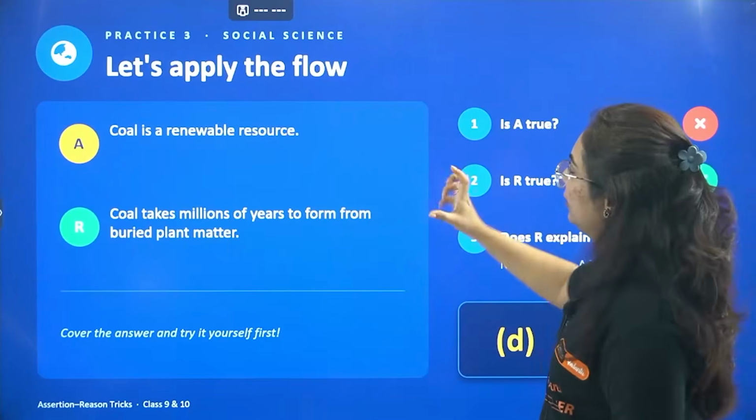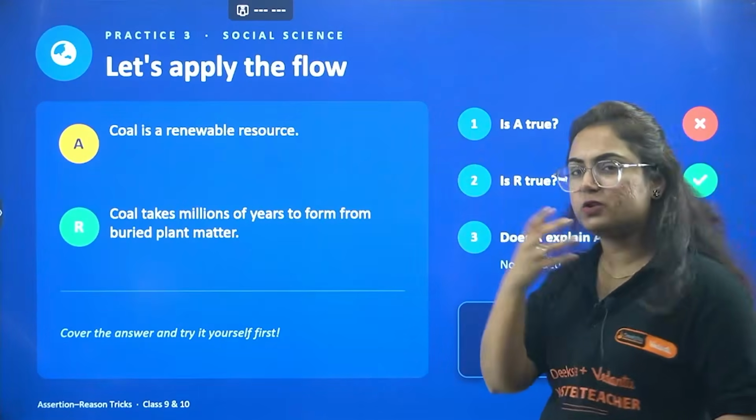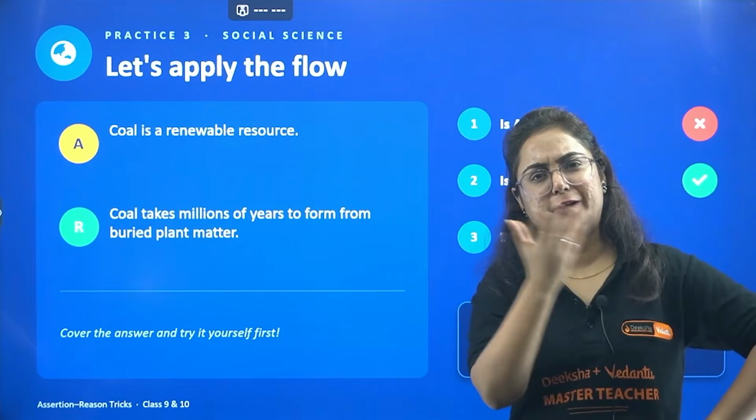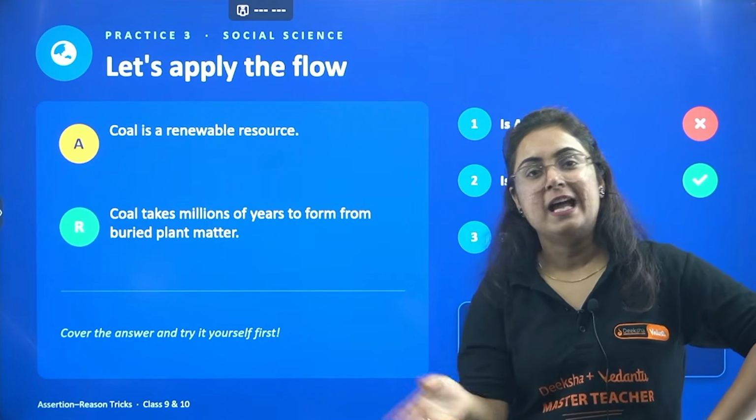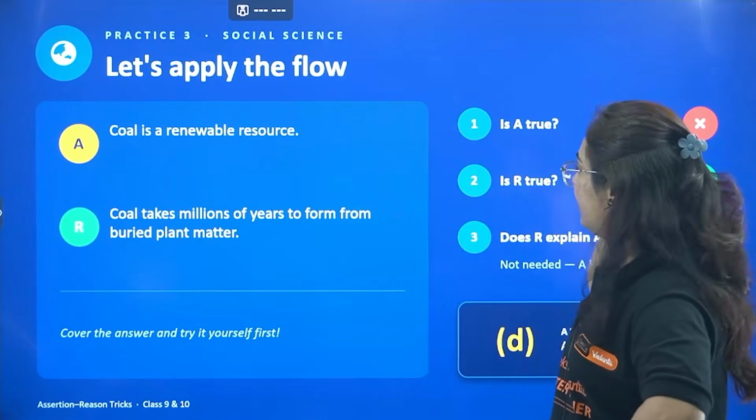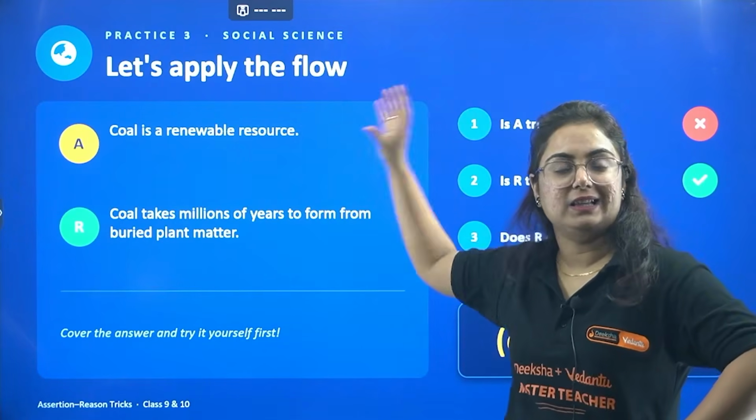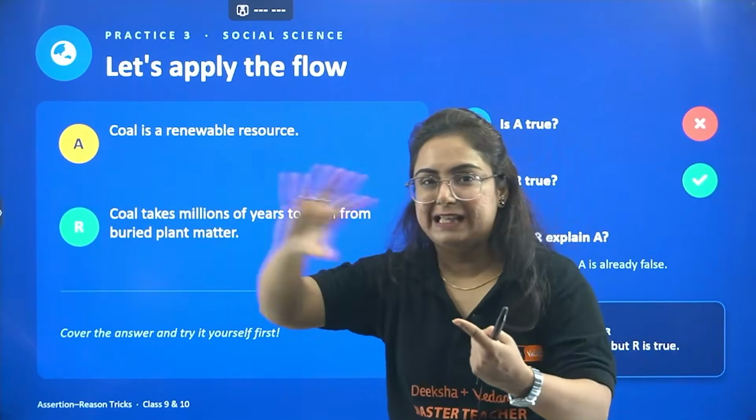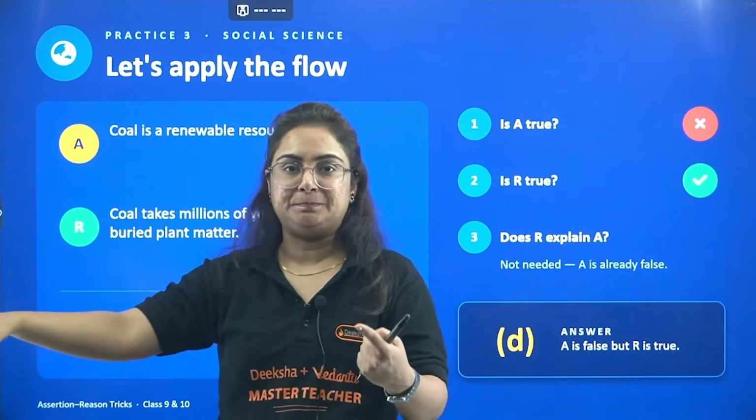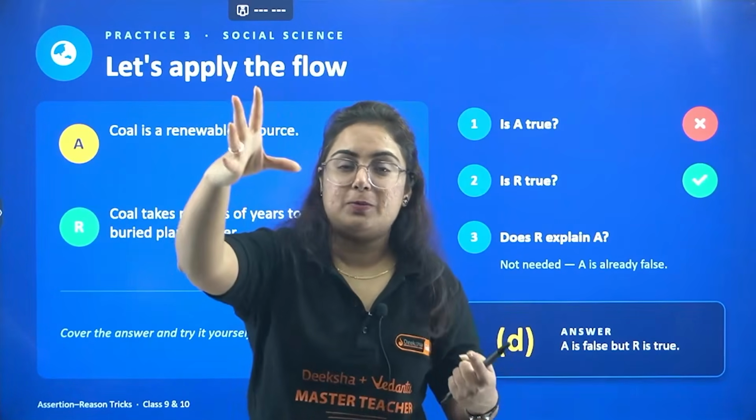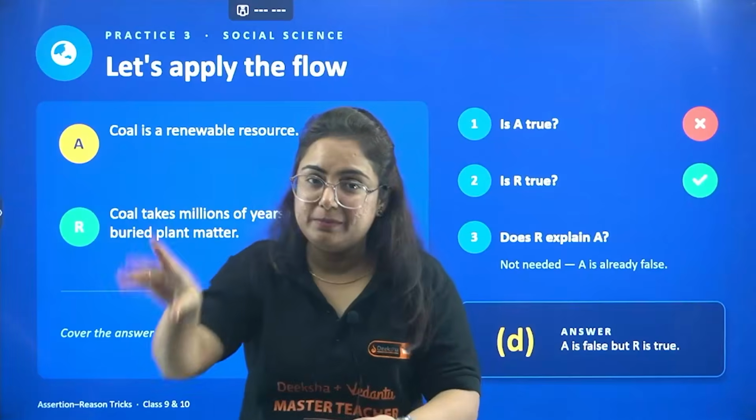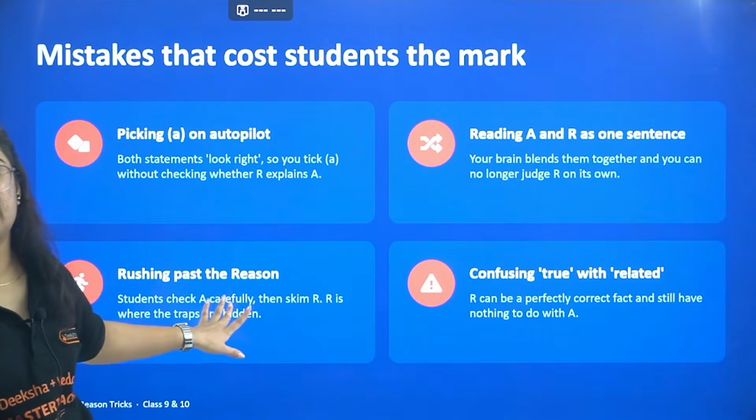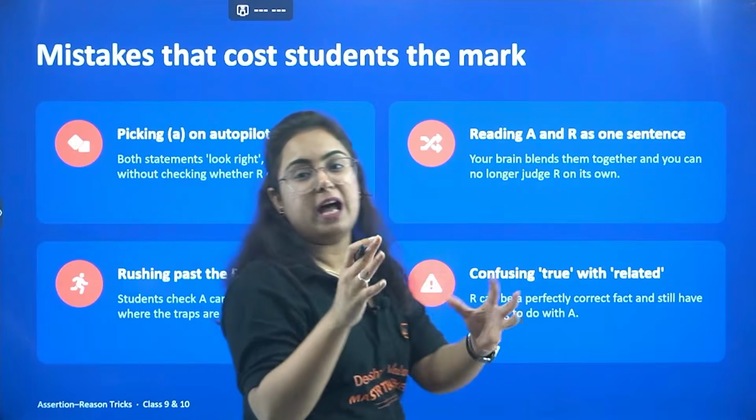Okay, we have one more, that is, coal is a renewable resource. Why is coal a renewable resource? Then why are we struggling with petrol and diesel and all those things? So beta, coal is not a renewable resource. You know this by reading this statement. You actually know that A is not true, then option A is eliminated, option B eliminated. Right? And if any option says that A is true, eliminate it. The only option left behind is D, that is, A is false but R is true. This is how we have to solve.